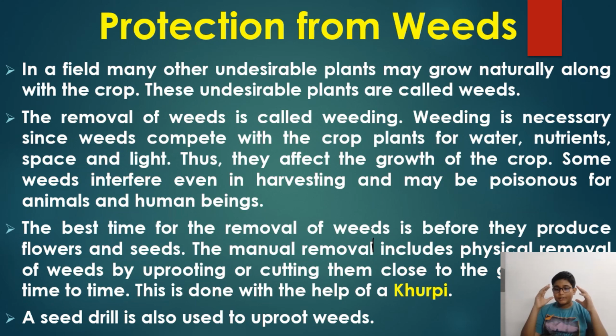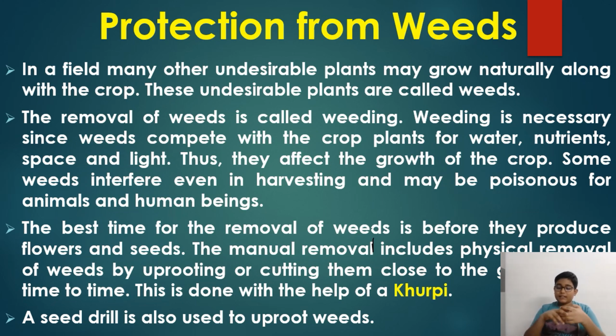So plants have to be protected from weeds. Farmers use some chemicals to protect from these weeds. These weeds eat up plants, and they eat the seeds of the plants; they don't allow the nutrients to go into the plants. They take the nutrients, they take the space, they take the light.